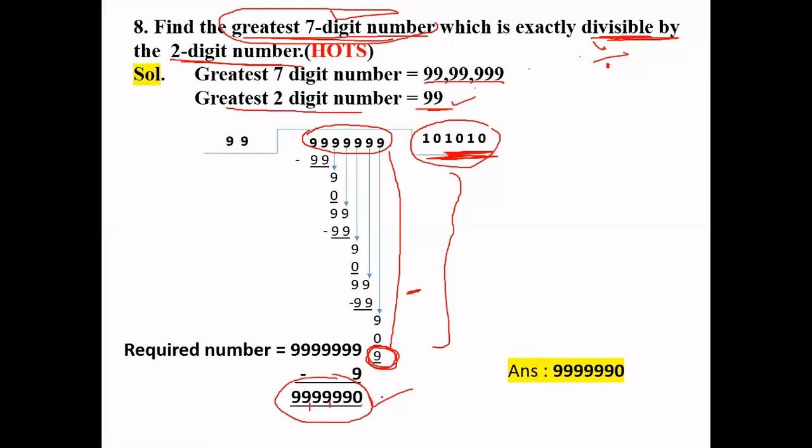Now read the question. Here I'm saying that this is your answer. How? Find the greatest 7-digit number which is exactly divisible by a 2-digit number, and we have found this is that number. If you divide this number by 99, it will be exactly divisible, right? That's why it is the greatest 7-digit number, because it is completely divisible by 99, a 2-digit number, right?